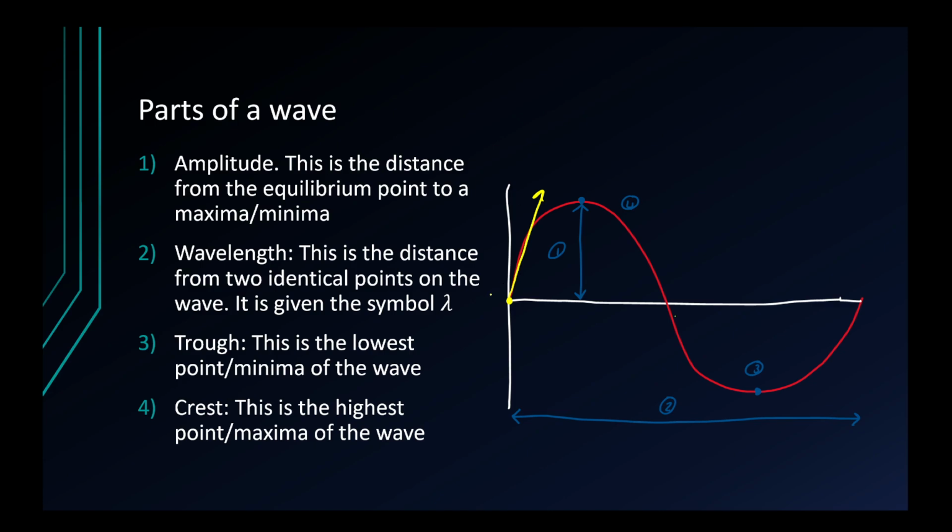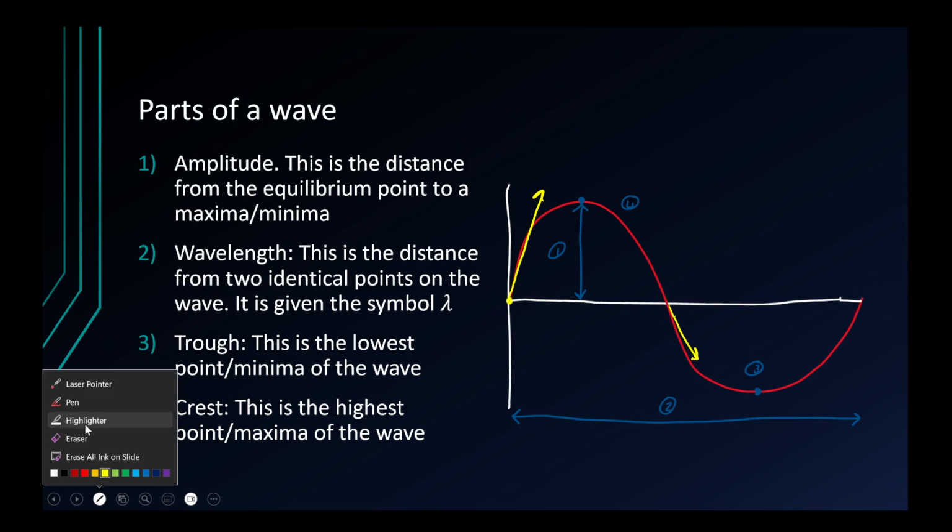However, if we draw a tangent to this point, we can see that, well, that's a really bad one, but you can see that the tangent directions are not the same. Therefore, we cannot define the distance between this point and this point to be a wavelength. We can see over here that the wave is actually starting to rise again. So the wavelength is the distance between the origin point and this point here because they have the same derivative.